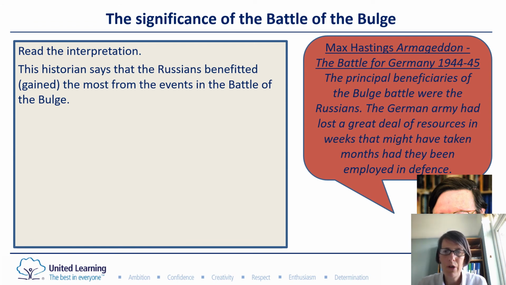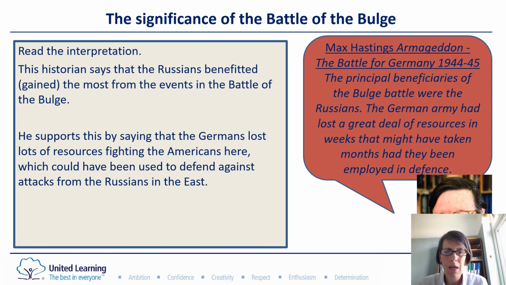He says in that first sentence that the Russians were the people who benefited or gained the most from the events in the Battle of the Bulge. Now, we know that the Russians were not fighting in this battle. The Russians are nowhere near this. So why is he saying that? Let's have a look. He supports this by saying that the Germans lost loads of resources fighting the Americans here, which could have been used to defend against attacks from the Russians in the east.